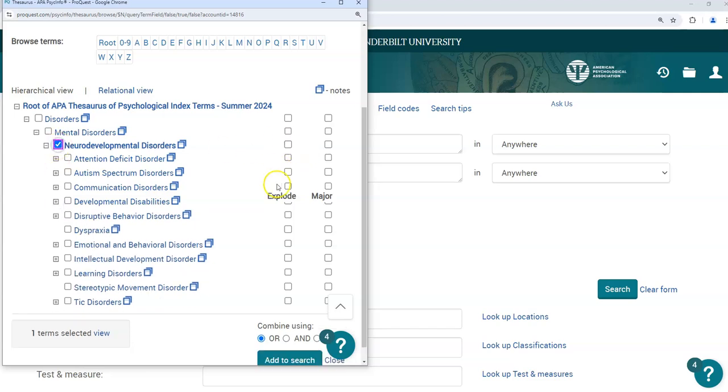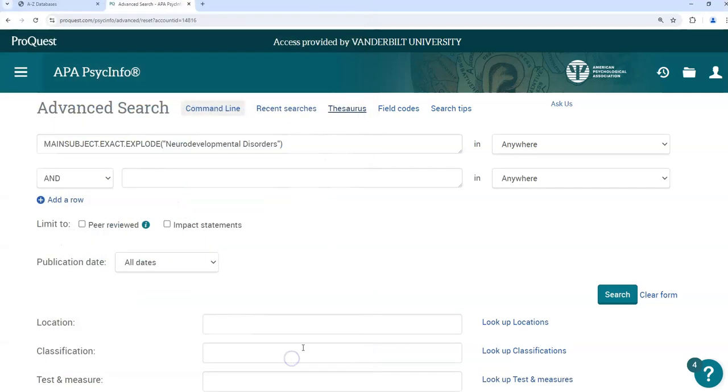By clicking here and then clicking Explode, PsycINFO will search not only for this term, but for all of the subterms. It's exploded this term. This is a great way to cover all your bases and cast a wide net without coming up with scores of terms.